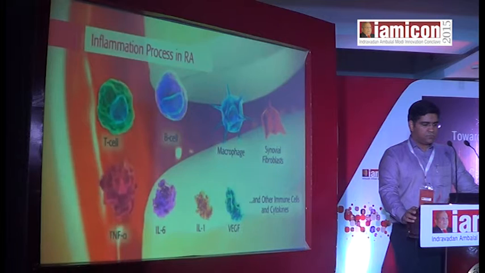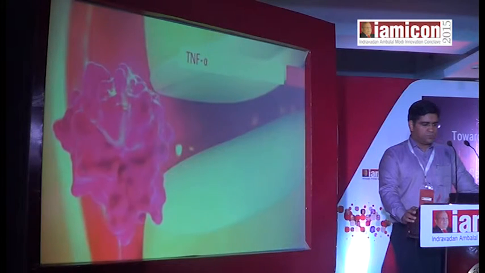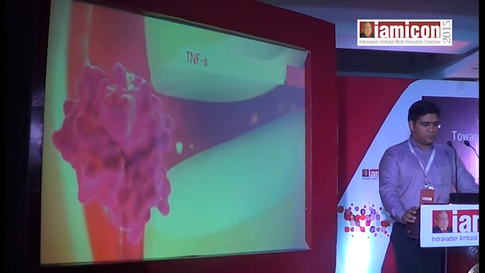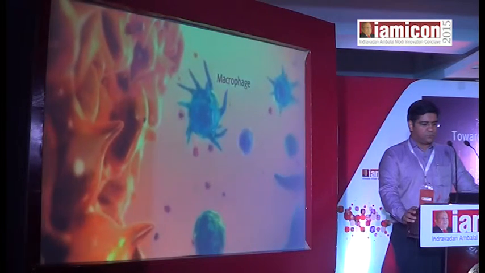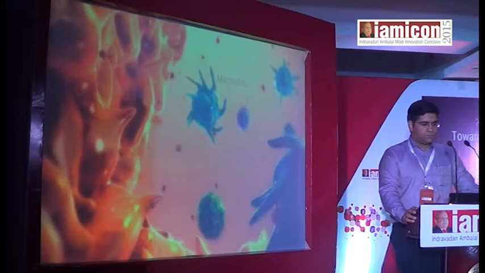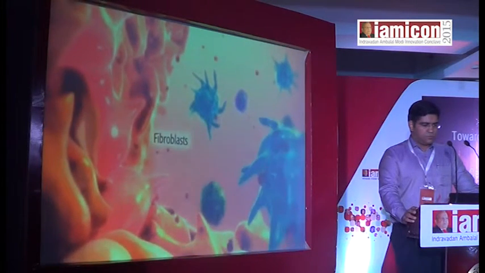As a key pro-inflammatory cytokine, TNF-alpha, along with other cytokines, activates immune cells, including macrophages, as well as other cells such as synovial fibroblasts.